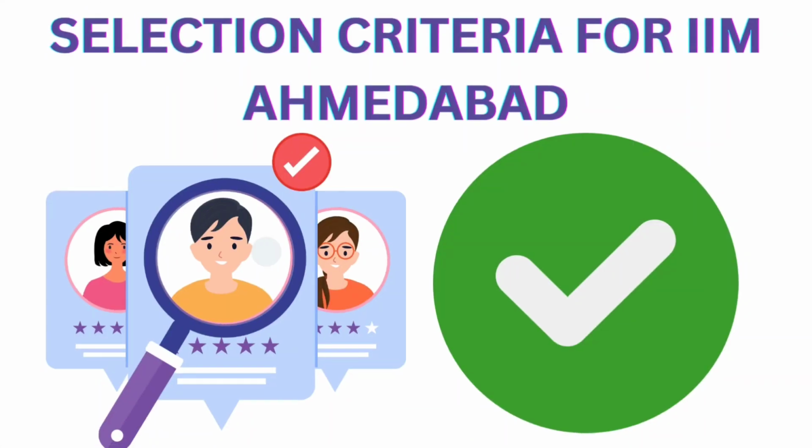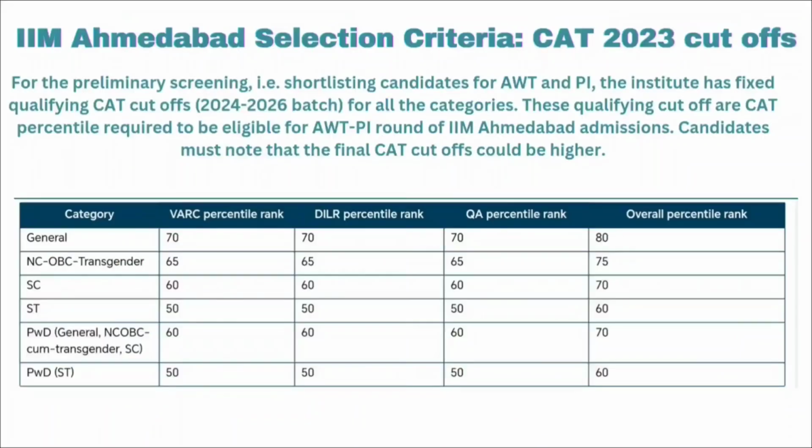Now coming to the selection criteria for IIM Ahmedabad. For the preliminary screening, that is shortlisting of the candidates for the AWT and PI round, IIM Ahmedabad has fixed the qualifying CAT cutoff. For the general category, it is 70 percentile for the VRC, DILR and quantitative ability sections, and overall you should have 80 percentile in your CAT entrance examination. For NCL OBC, it is 65 percentile for the VRC, DILR and quantitative ability sections, and overall you should have 75 percentile in your CAT entrance examination.